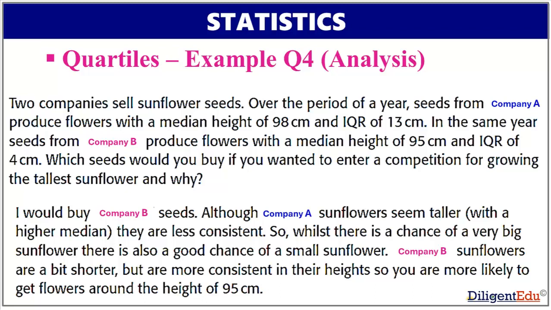After analyzing the data, the answer is I would buy seeds from company B. Although sunflowers from company A seem taller, they are less consistent. So whilst there is a chance of a very big sunflower, there is also a good chance of a small sunflower. Sunflowers from company B are a bit shorter, but they are more consistent in their heights, so you are more likely to get flowers around the height of 95 cm.